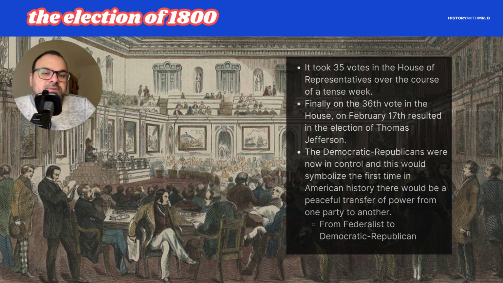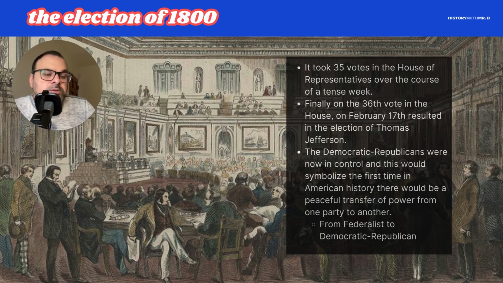So the Democratic Republicans are now in control of things. The incoming House of Representatives has a huge Democratic Republican majority. And this is going to symbolize the first time in American history where there is a peaceful transfer of power from one party to another, right? We are going to see Federalist John Adams kind of give power over to Democratic Republican Thomas Jefferson. It hadn't happened before, right?